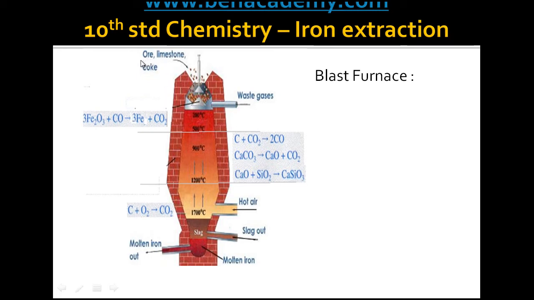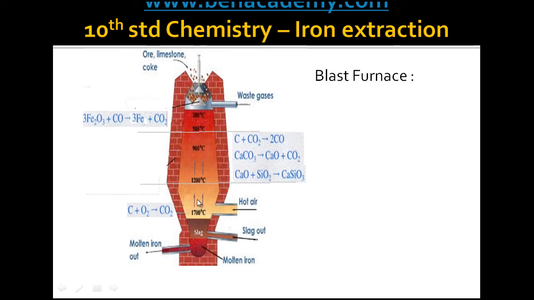The raw materials are hematite, that is the iron ore, limestone and coke. So they are added one by one after the other into the blast furnace. And when the coke reaches the bottom, hot air is blasted into the furnace. So the carbon present in the coal is completely burnt into carbon dioxide. It is an exothermic reaction, therefore lots of heat energy is produced, almost equal to 1700 degrees Celsius.